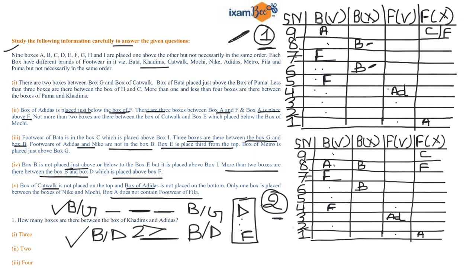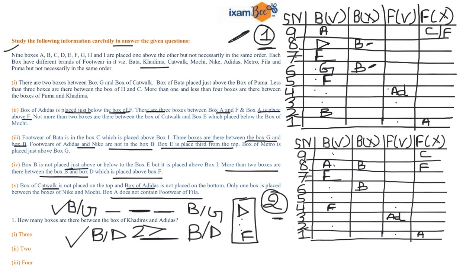Now if I place my B over here, G can be placed over here. And we know that there is a gap of more than 2 boxes between B and D, and your D is above F. So if this is the condition, I can place D over here, and all my conditions will get satisfied.